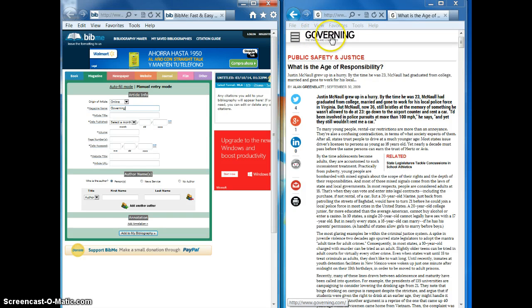Mr. Kraus can see that clearly at the top here. It's kind of nice. When I shrunk the image, it highlights the source. I could have also found that in the URL address as being Governing, right? The main part of the address. Article title. We all know this one by the time you watch this video. What is the Age of Responsibility? Mr. Kraus is careful as he types to watch his spelling and to punctuate it, capitals, question mark, exactly as Mr. Greenblatt decided to do it.